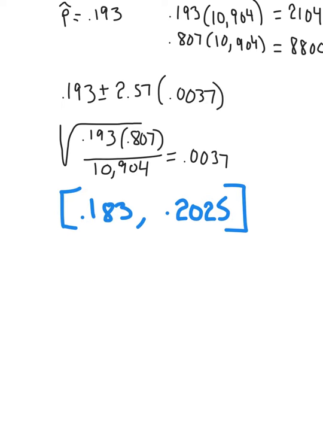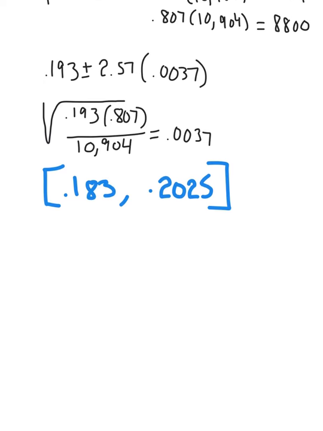Okay, I also like to check this by using my calculator. Let's see, stat, over to test, all the way down to letter A, 1-proportion z interval is what I'm looking for. And I put in my numbers. Let me do that real quick. So by using the calculator, that one came out with 0.183 to 0.2027. Pretty close. So anyway, I like to check with the calculator, and that makes me feel smarter.